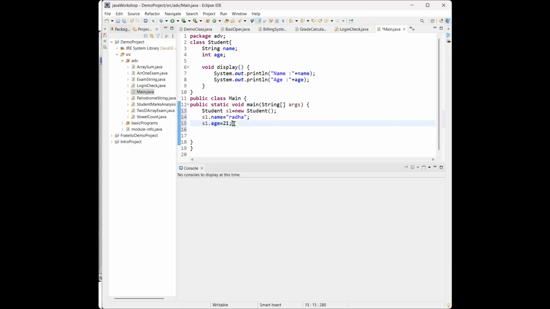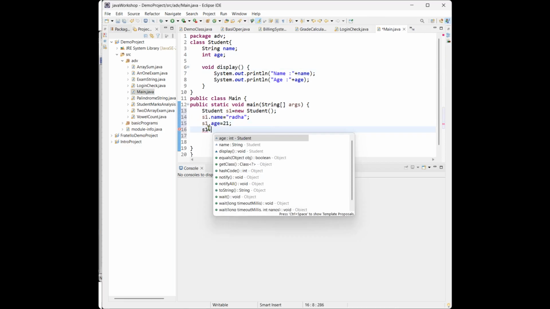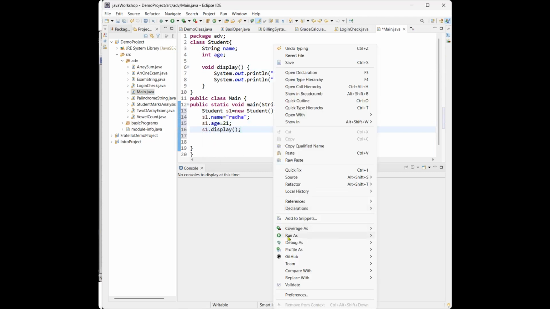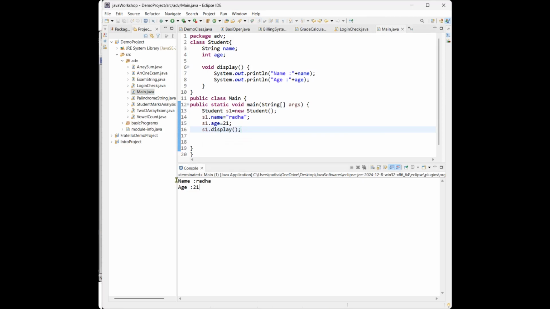Now I will call the method of that particular class, s1.display. Now let me run this and see our application. See, it gives me the name as Radha and age as 21.